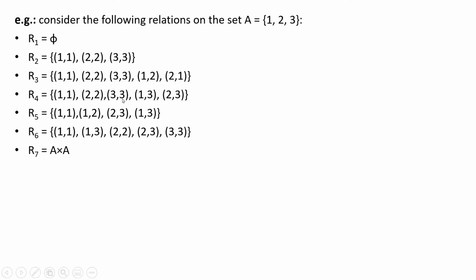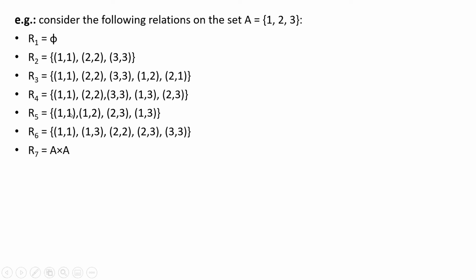Let's check for transitivity. We have (1,3) but we don't have (3,2), fine. Then we have (2,3) and we don't have (3,1) either. So R4 is transitive also, and that's why R4 is a partial ordering relation.